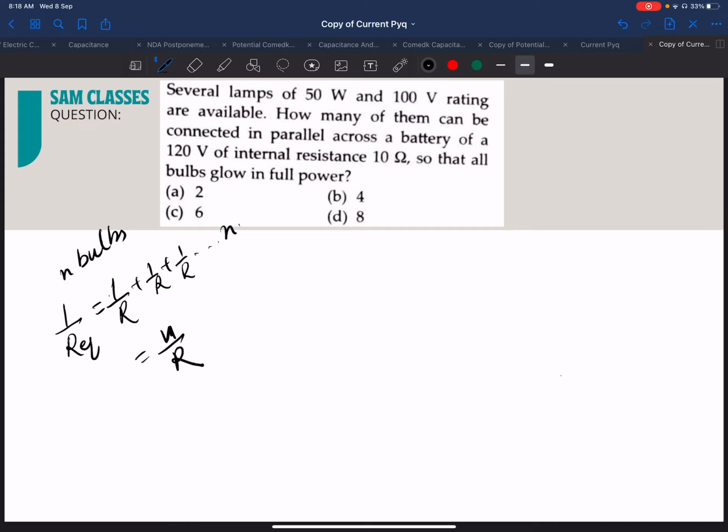And that will be equal to what? N by R. Correct. Now, R equivalent, if I take the reciprocal, will be R by N. Clear? Now we need power.